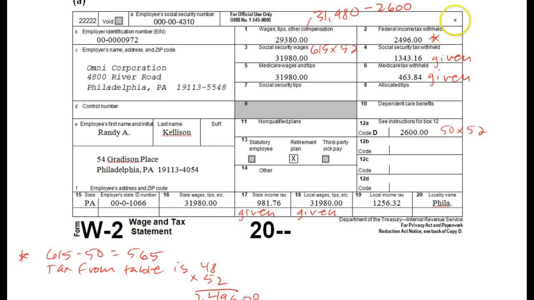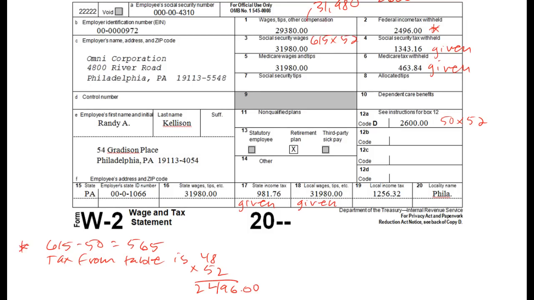So when you calculate your federal withholding tax, you take the 615 minus the $50 for the 401k, gives you $565. Look that up on the table. Single, 2 allowances, the tax is $48. Times that by 52 weeks, you get $24.96, and that's your federal income tax. All the rest of the information is given, and you just have to fill it out.